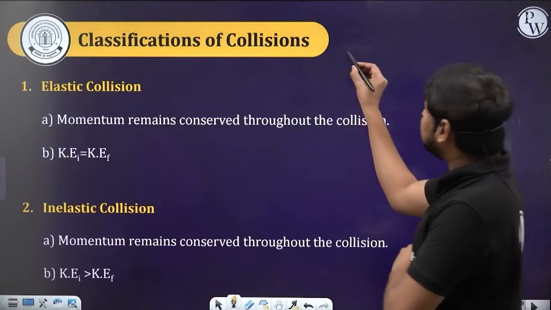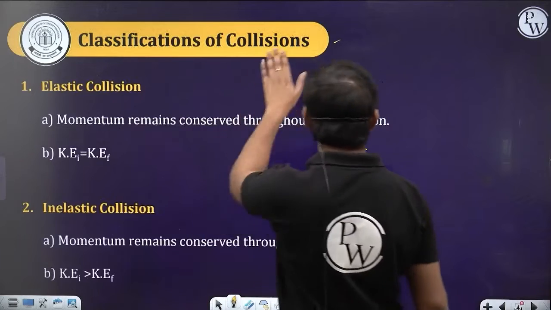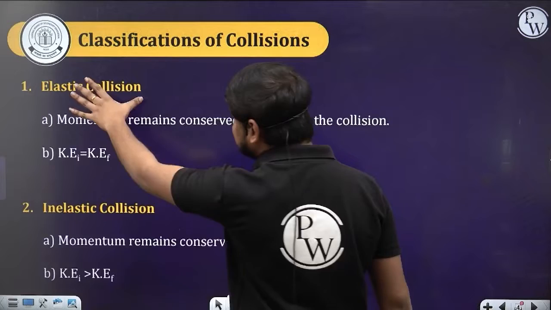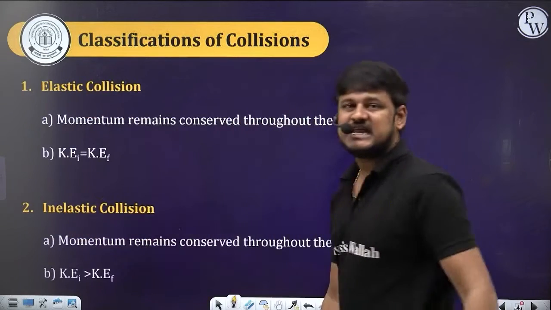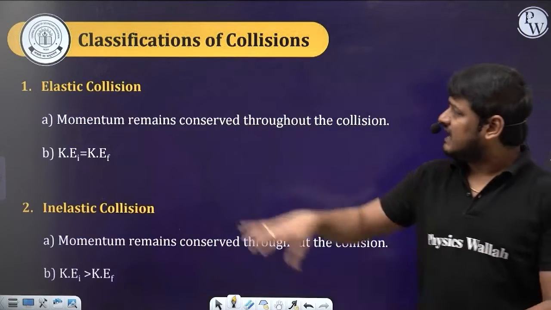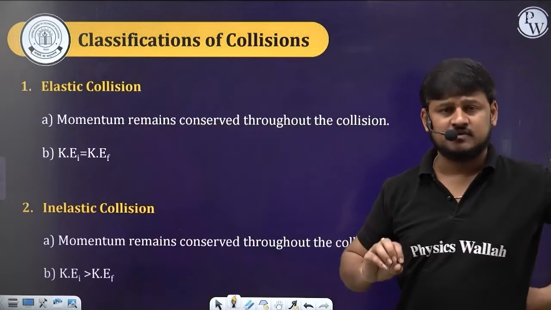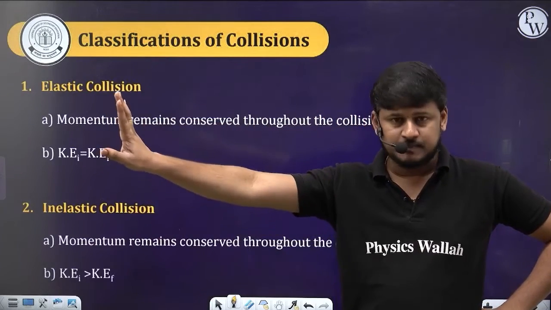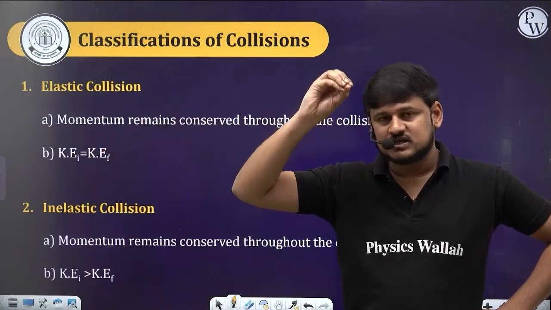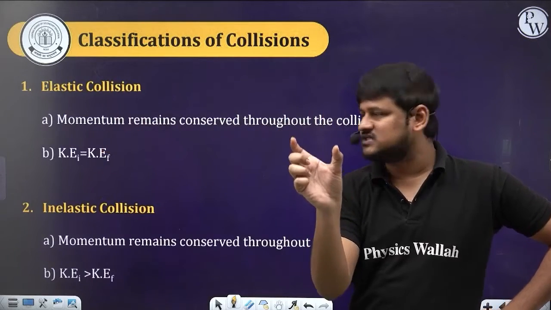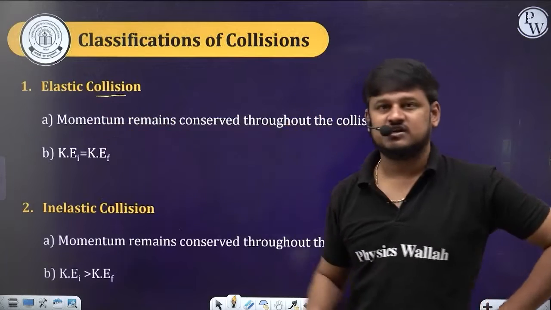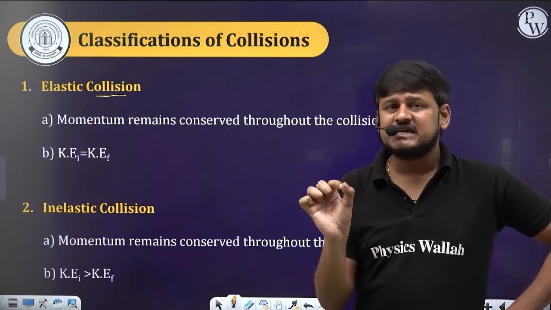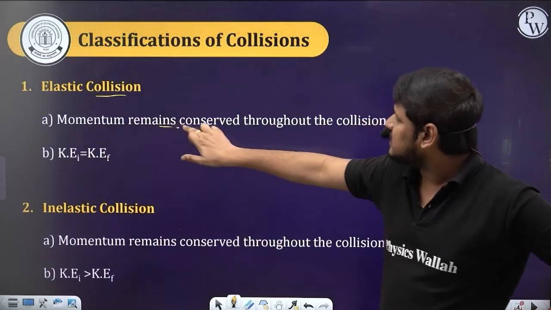Now let's classify the collisions. We have 2 types of collisions majorly: one is the elastic collision and the other is the inelastic collision. Whatever the type of collision, no problem, just recognize the word collision. Whenever a collision happens, you can simply say that its momentum will be conserved. See here, momentum remains conserved.